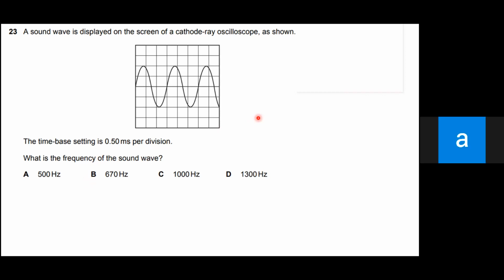How about Nashwa Gustia? So what is your answer? I haven't found it yet, but I think it's A. How can you determine your answer? First, I found the period, but I'm not sure. Okay, thank you.